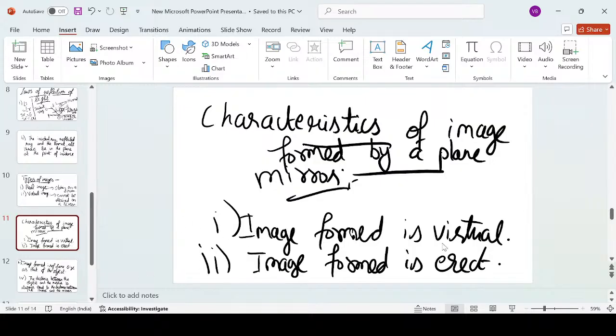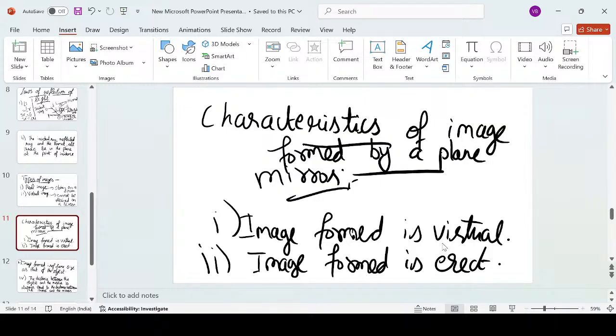The image formed is virtual. It means whatever object is kept in front of a plane mirror, its image is formed behind the mirror only. We can see that image inside the mirror only. So it is a virtual image because we are not able to obtain this on a screen.